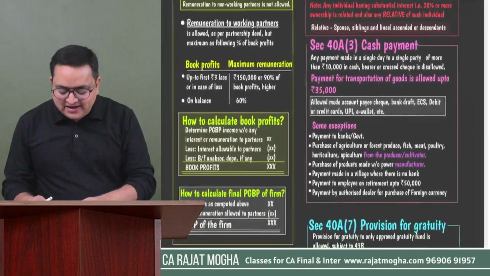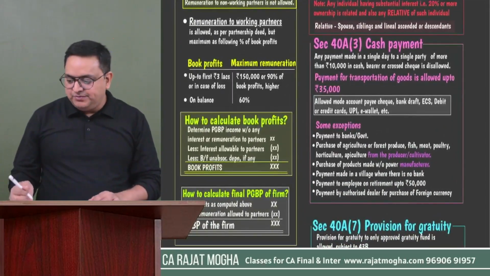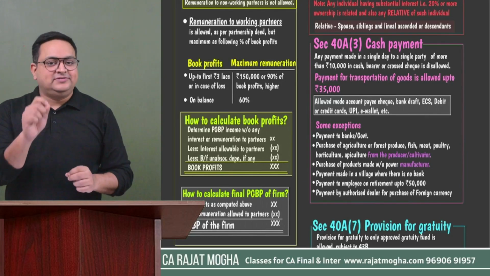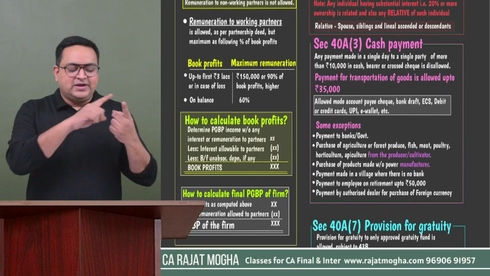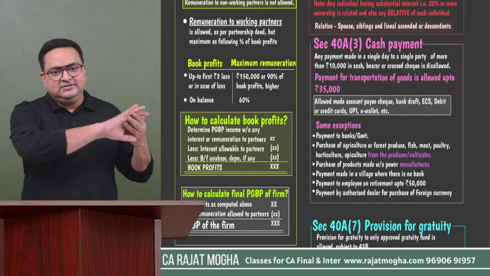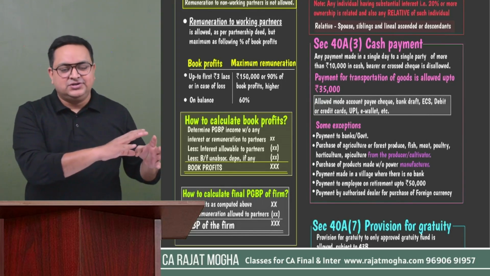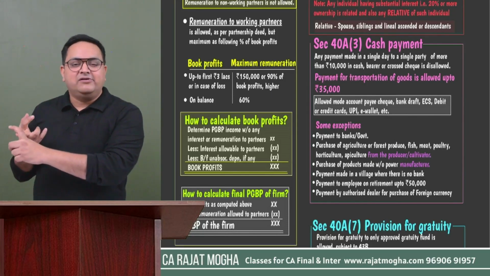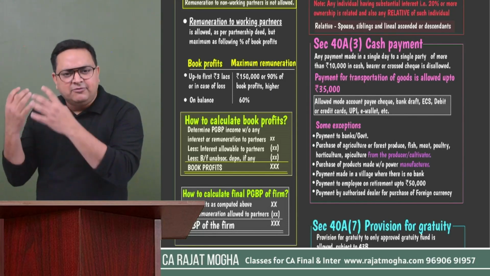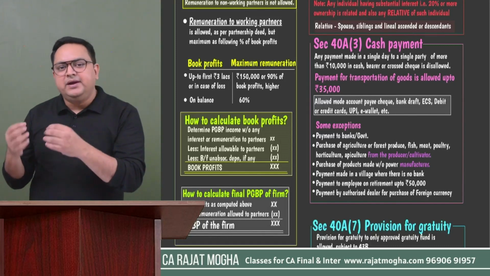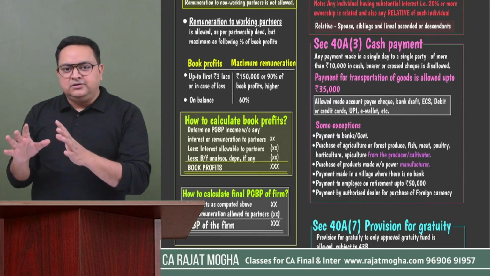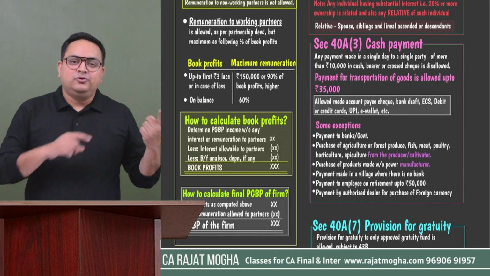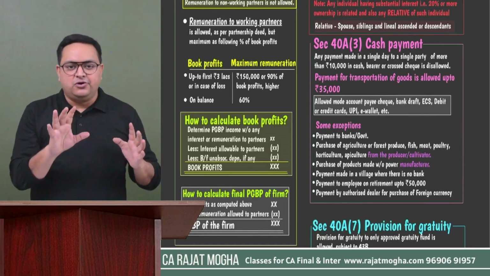40A3, a very, very important section. If you are making a cash payment, whenever I say cash payment, cash also includes bearer cheque and crossed cheque. I'm not saying account payee cheque. So cash, bearer cheque, crossed cheque, same category. They are as good as cash. So the amount should be paid by account payee cheque, account payee bank draft, NEFT, RTGS, any type of electronic banking mode payment, UPI, wallet. If you are making the payment through these modes, then it is allowed. If you are making a payment through cash, bearer cheque, crossed cheque, it is not allowed, right?